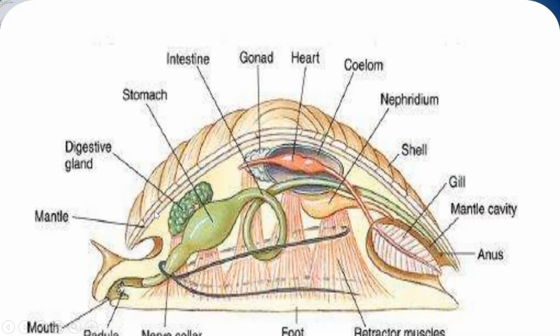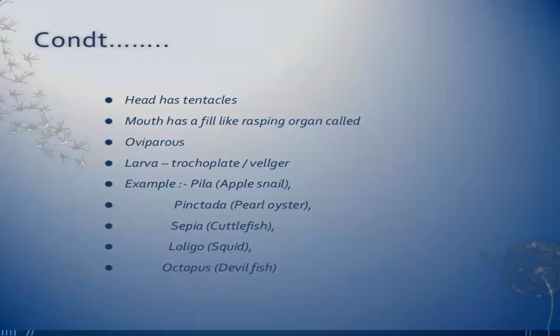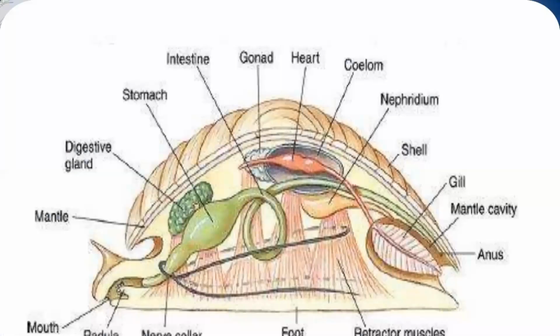Just below the calcareous shell, there is a skin fold which is known as mantle. Mouth has a rasping organ called radula. So this is the structure of a mollusk.